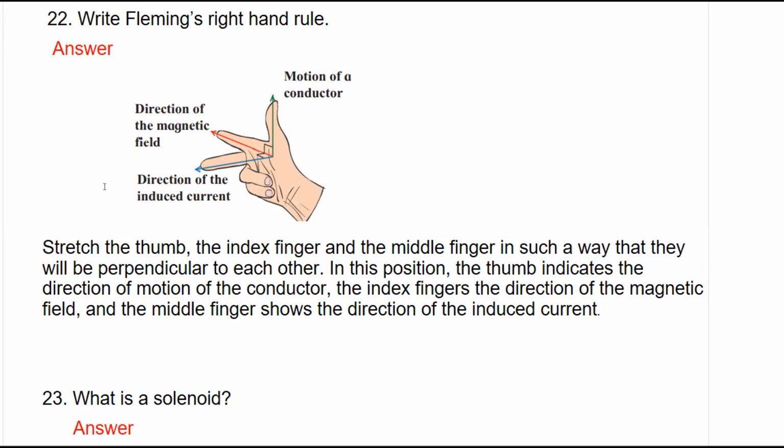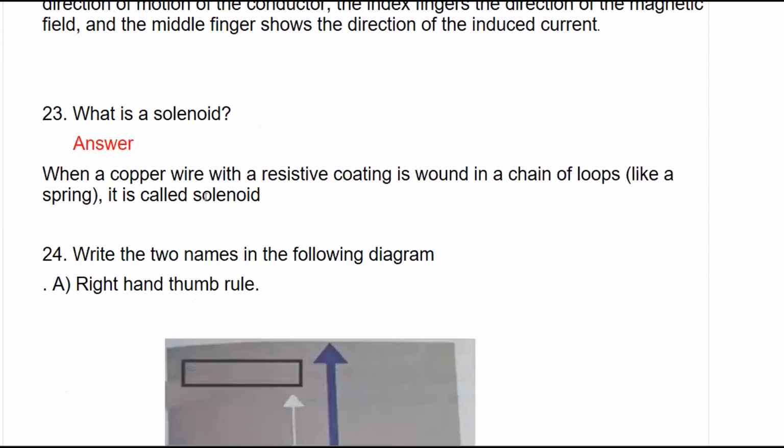Okay. So here also you have to stretch the thumb, index finger and center finger of the right hand such that all three are perpendicular to each other. Thumb shows the motion of the conductor. Index finger shows magnetic field and center finger shows induced current. This is Fleming's right hand rule.